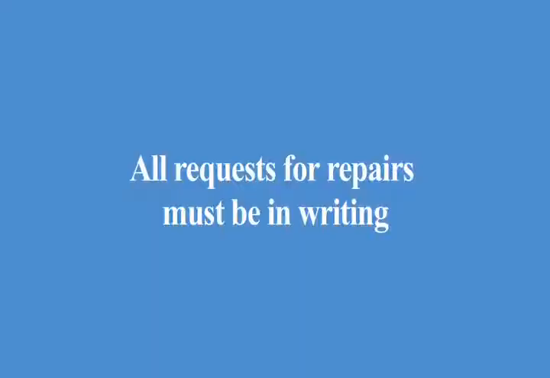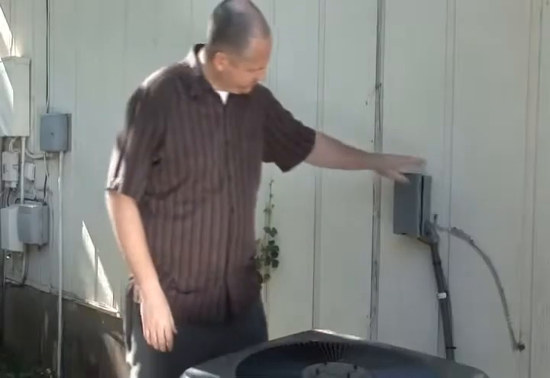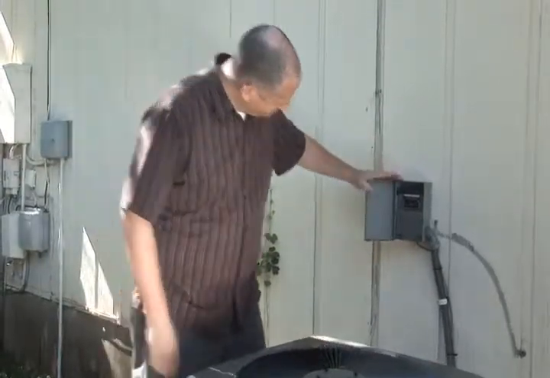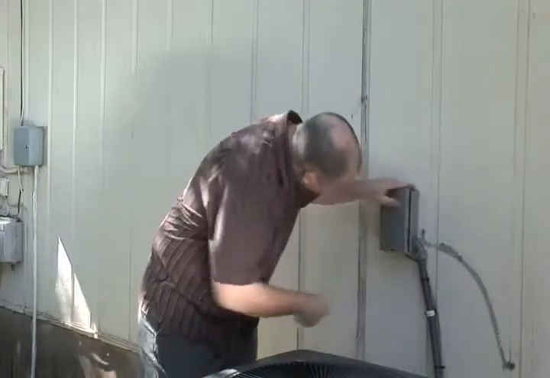Paragraph 18, repairs. This paragraph addresses repair obligations for both the landlord and tenant. All requests for repairs must be in writing. Keep in mind that if the tenant is delinquent in rent at the time they provide this written request, the landlord is not obligated to make the repair. That is why it is important to stay current on the rent. This paragraph also provides a number to call in the event of an emergency related to the property.